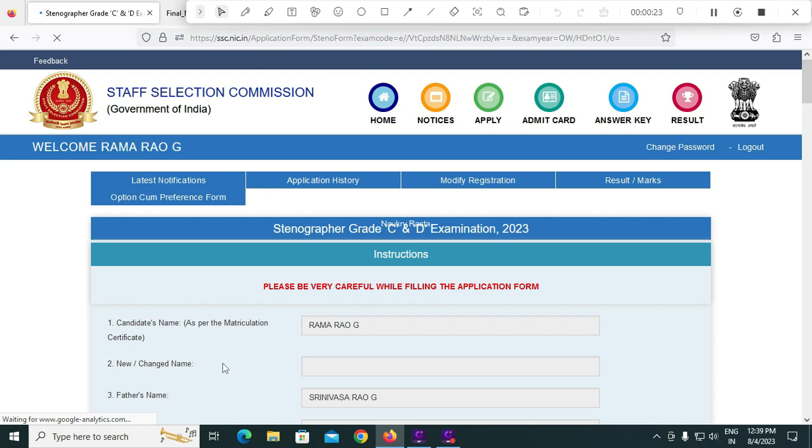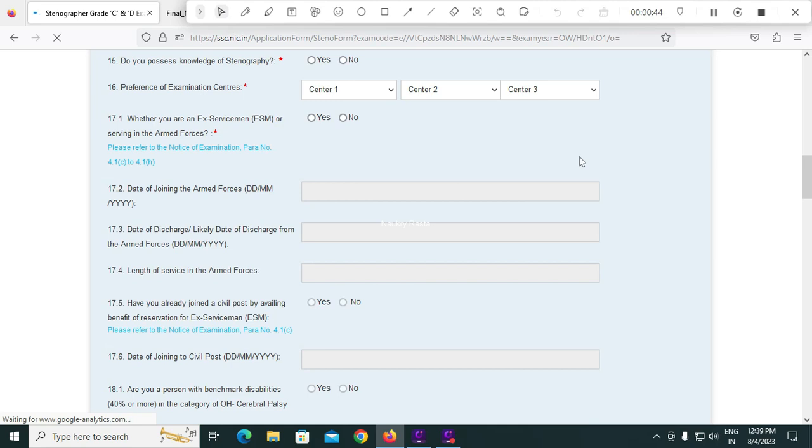Friends, it shows all the details that we have mentioned in the OTR registration. Check all these details, and if you find any mistakes or edits, click on this modify registration and modify those fields accordingly. And if you find everything fine, then come to this point number 15.